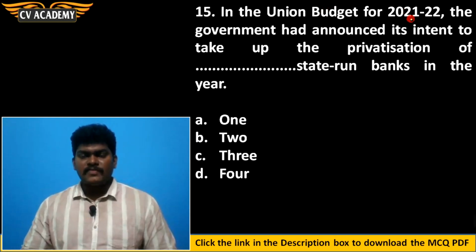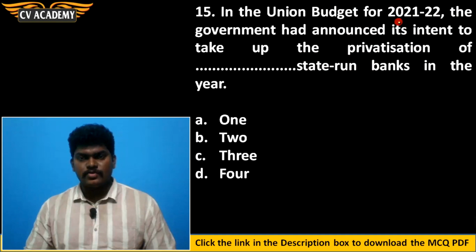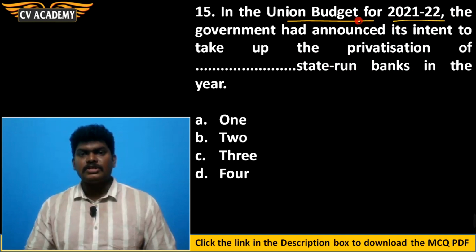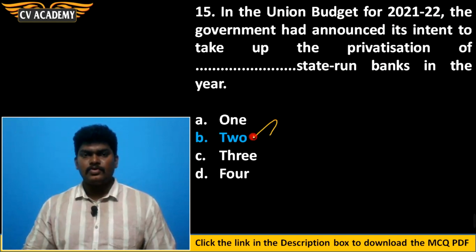In the Union Budget for financial year 2021-22, the government had announced its intent to take up the privatization of dash state-run banks in the year. Yes, in the financial year 2021-22 budget, the Finance Minister said that we are planning to privatize 2 public sector banks. Option B, 2, is the correct answer.